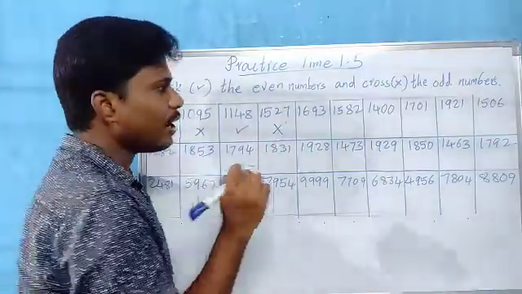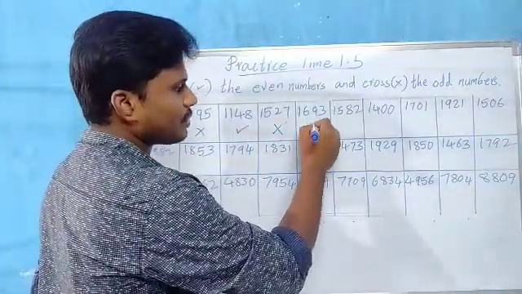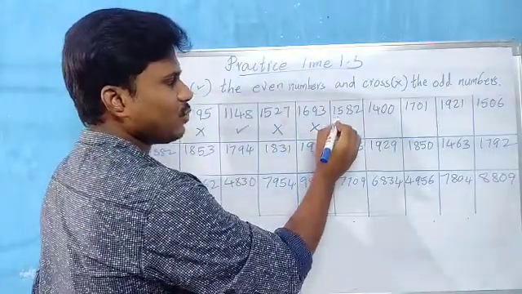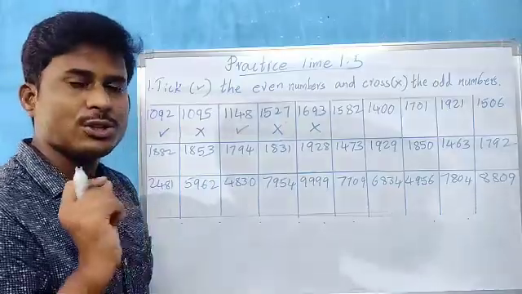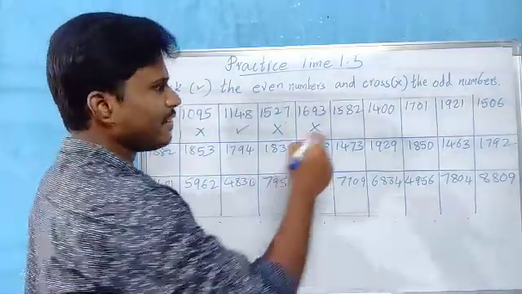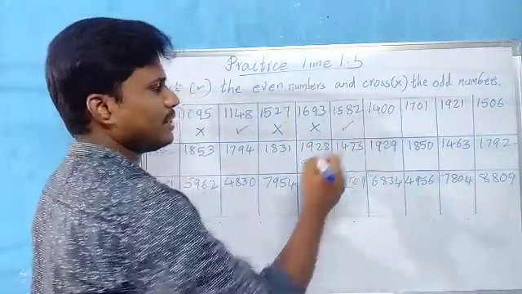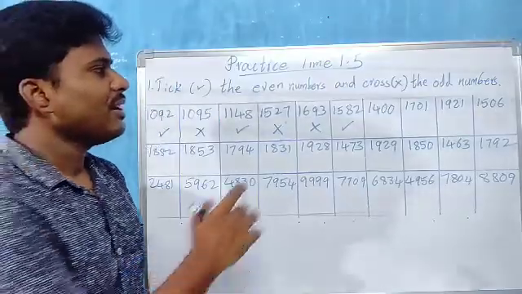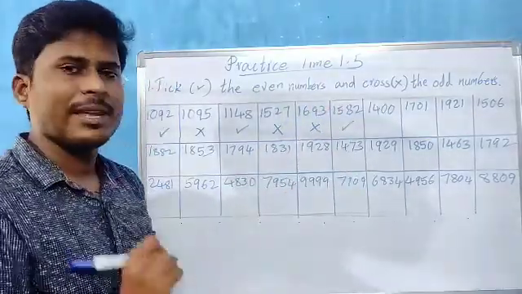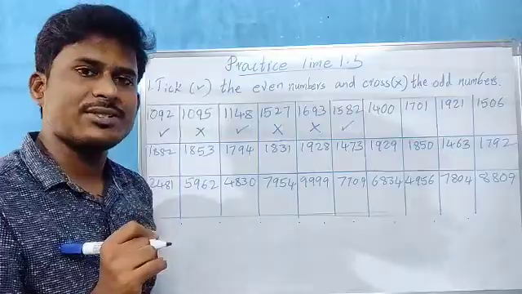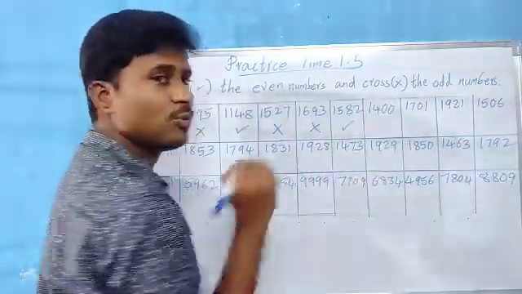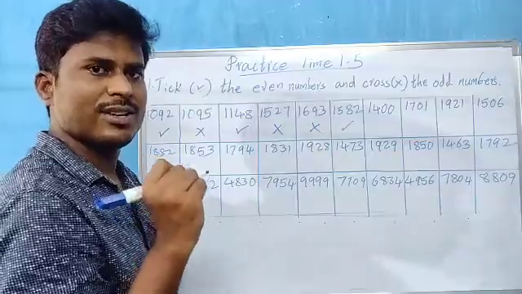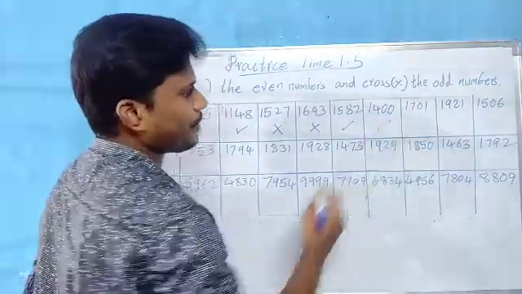1693. 3 is an odd number, children. So the total number becomes odd number. Next 1582. 2 is in the ones place, children. So 2 is an even number. So the total number is an even number, children. Okay, children. Next 1400. In the ones place, which digit is there, children? 0. So 0 means what, children? 2, 4, 6, 8, 0. It's an even number.